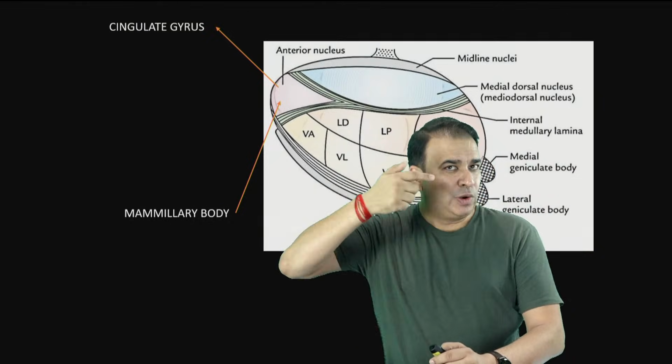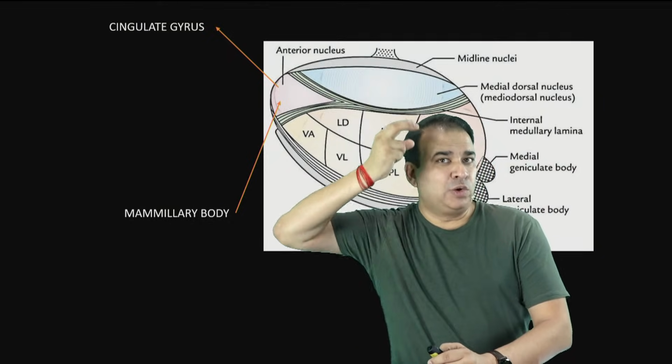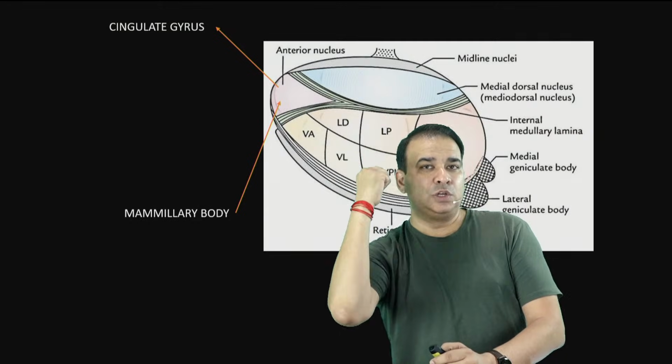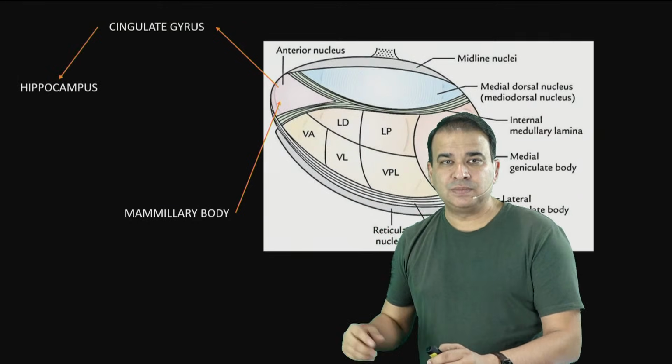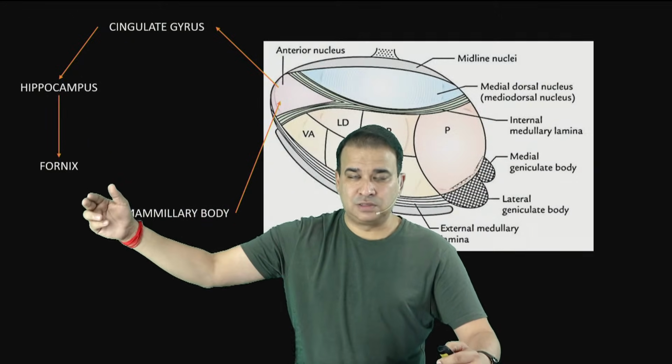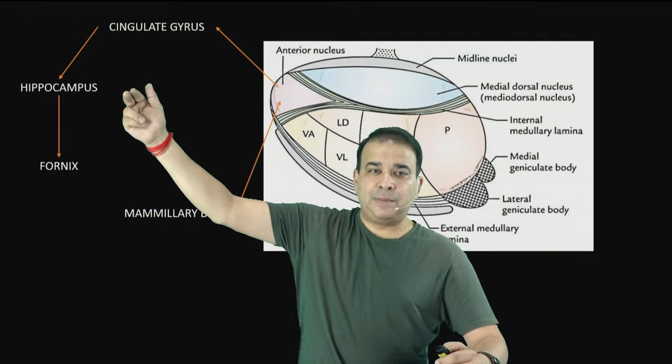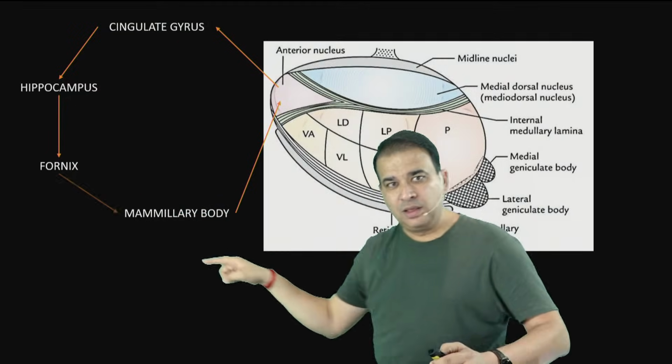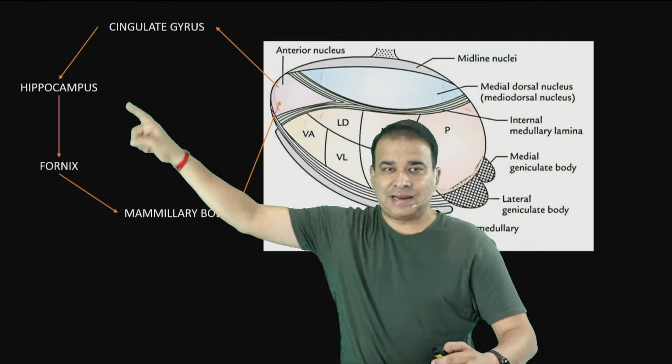Cingulate gyrus is above the corpus callosum only. Cingulate gyrus is connected via cingulum to the hippocampus and parahippocampus. And hippocampus is connected to mammillary body, this fornix, we saw that. Hippocampus is connected via fornix into what? Mammillary body only. So look at the entire circuit here.